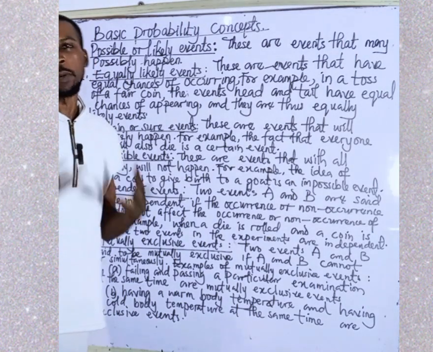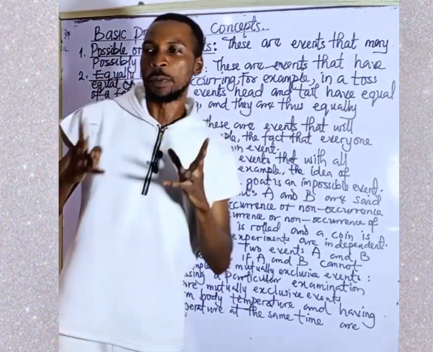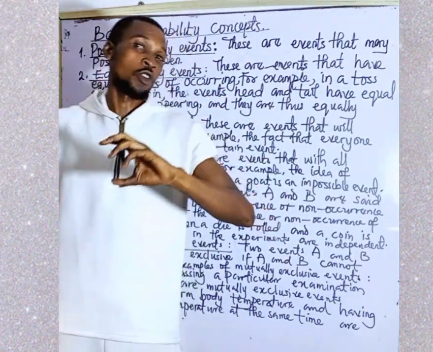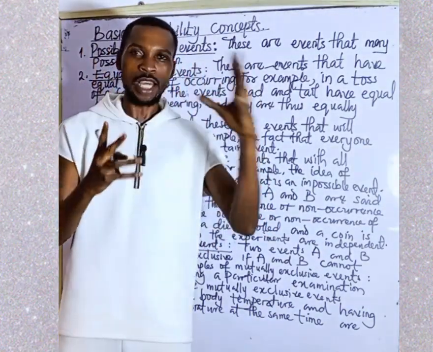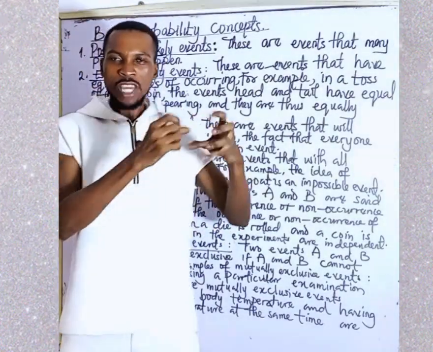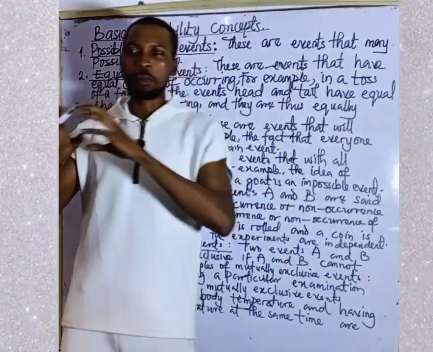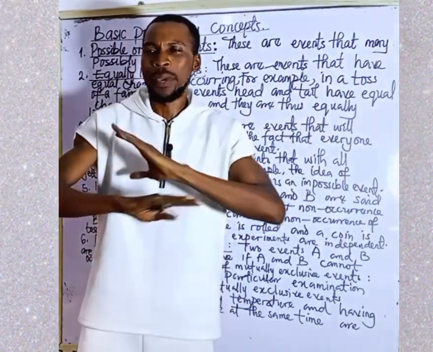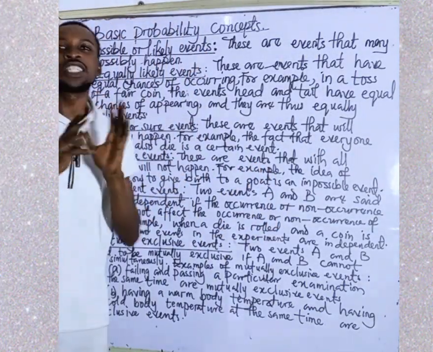Then we move on to the next event. We have independent events. In independent events, the word independent means that one does not depend on the other. If we have two events, A and B, and the probability of event A happening does not affect the probability that B is going to happen, such events are independent events.